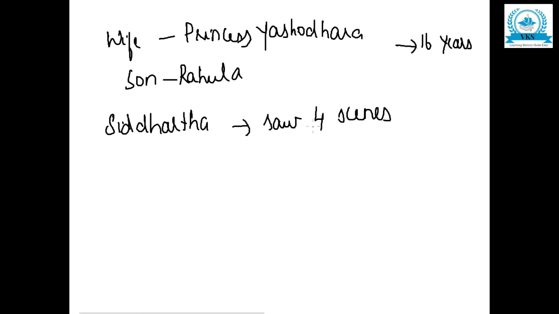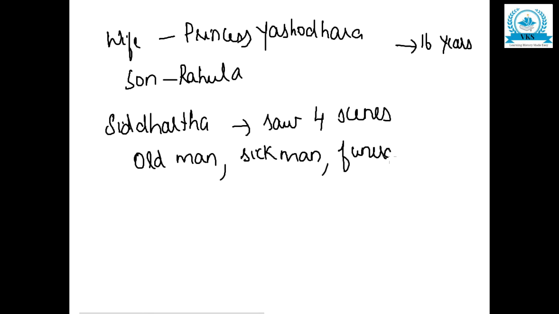He saw an old man, he saw a sick man, then he saw a funeral procession, and finally he saw a sannyasi or a sage.